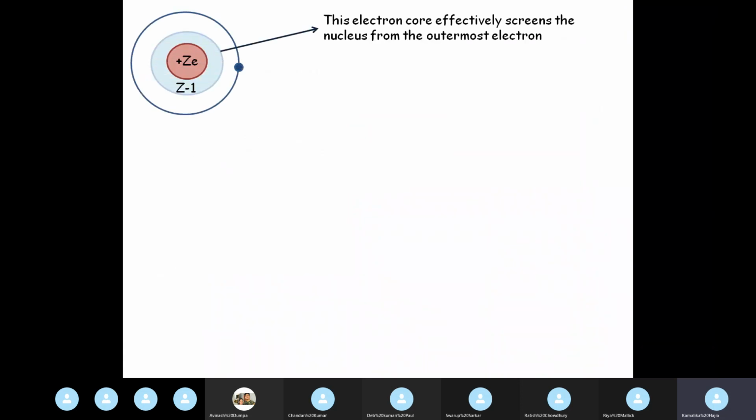Now this core with Z minus 1 electrons essentially screens the nucleus from the outermost electron. The nucleus is a very strong, stable part of the atom, and the core will screen the nucleus from this optically active electron.